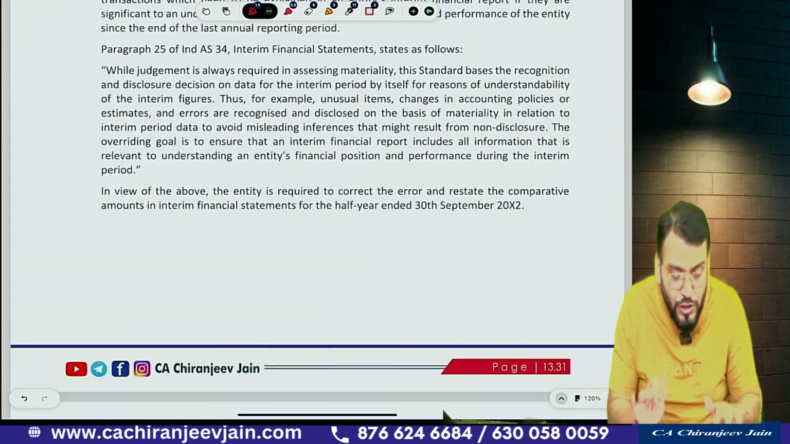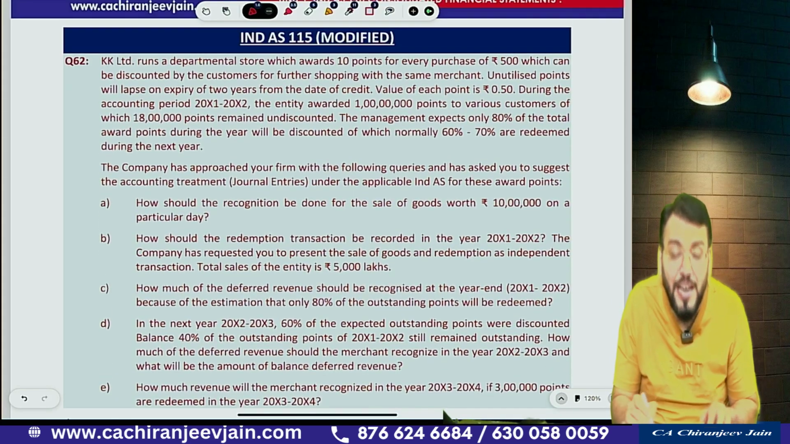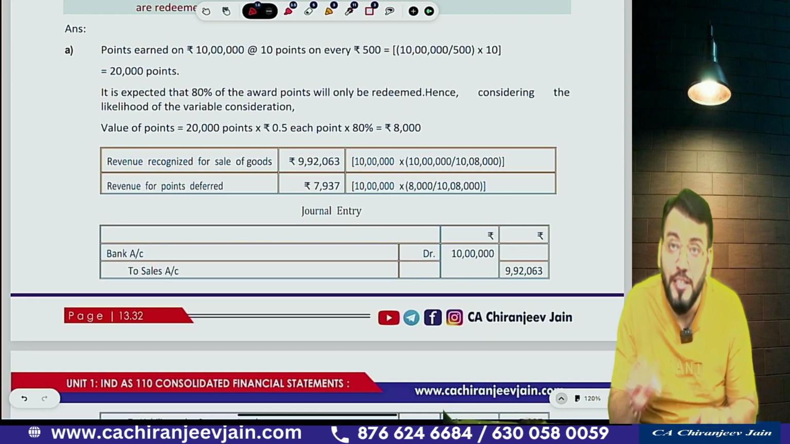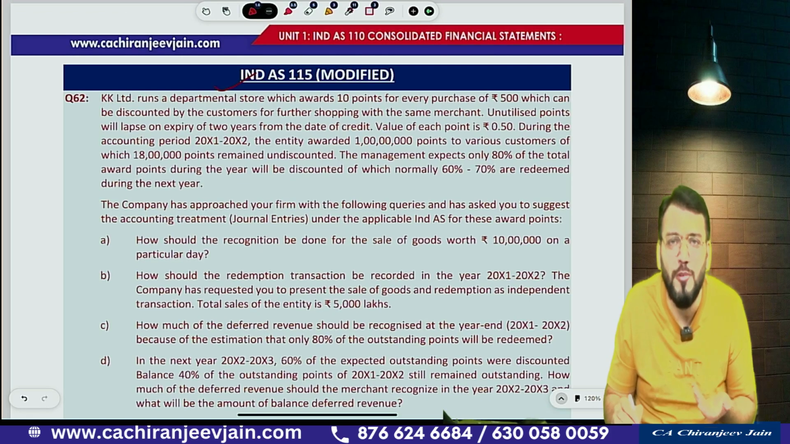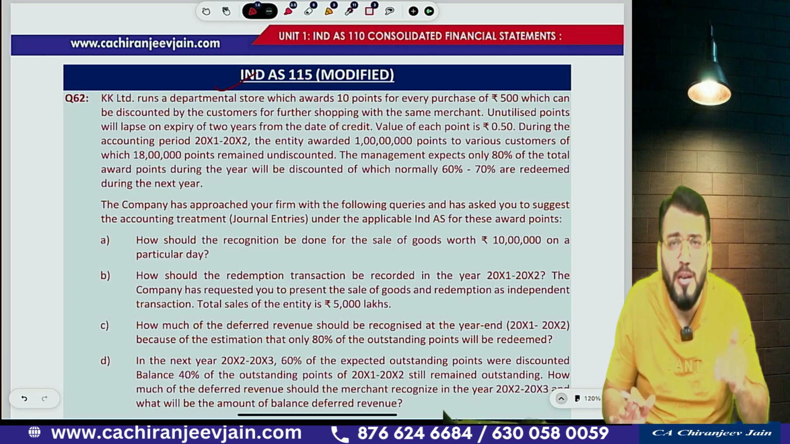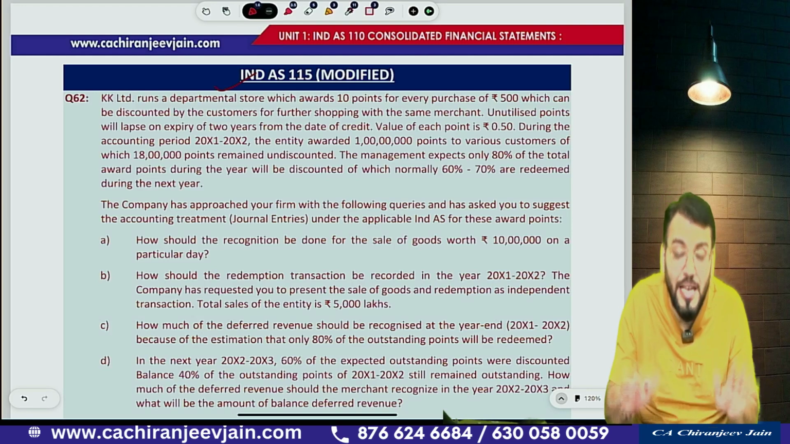Okay, question 18, and then question 62, the KK Limited question, has been modified. In Ind AS 105, the question has been modified, and the solution is also modified. This you need to modify. It now becomes expected from the examination point of view, because previously, from my point of view also, the question or solution was not quite correct, but we used to say that we need to accept whatever solution has been given by ICAI. Now they have modified it.